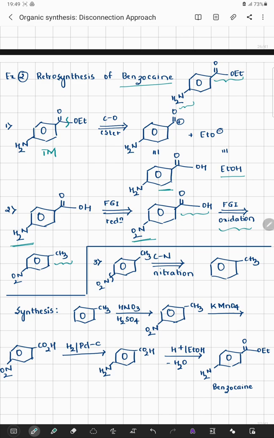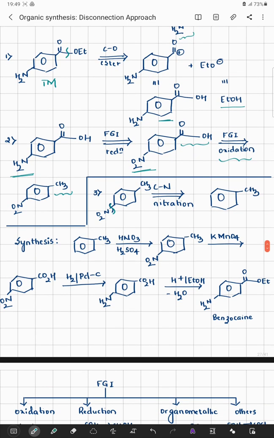Let us now pick up this para-nitrotoluene. Can we do a retrosynthetic analysis? Definitely we can do a retrosynthetic analysis. On cutting a C single bond N, through a nitration system, I can get my starting material as toluene. So toluene is a commercially available system through which I can do a forward synthesis. Now the synthesis of benzocaine goes something like this. Toluene, when it reacts with HNO3 plus H2SO4, there is a nitration at a para position, hence giving me a para-nitrotoluene.